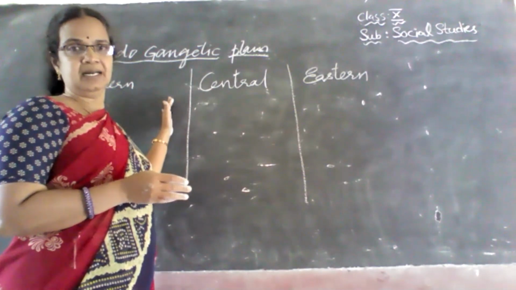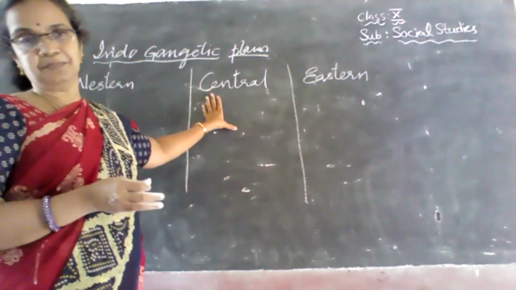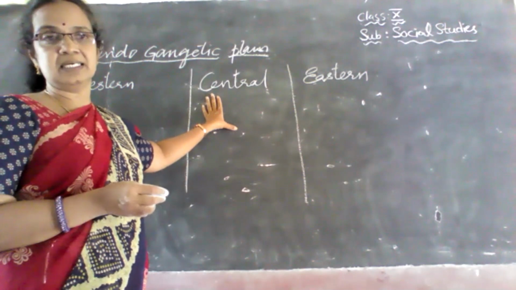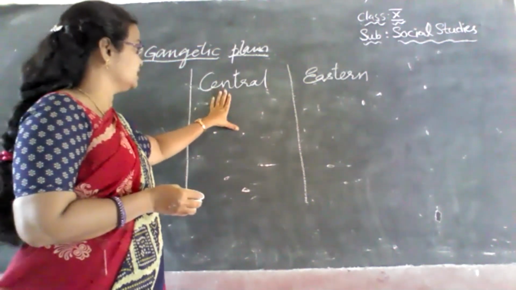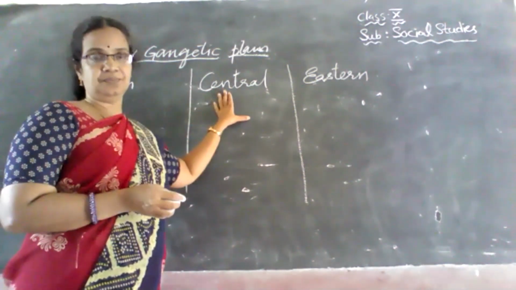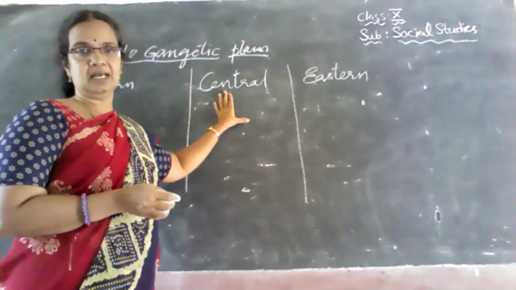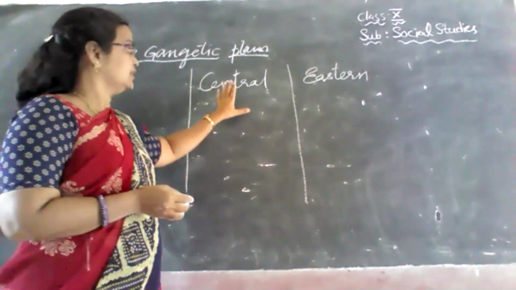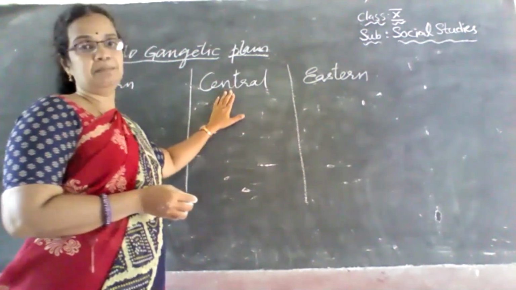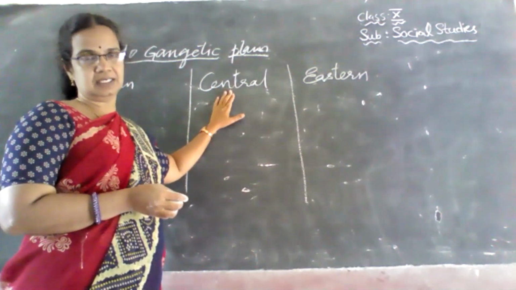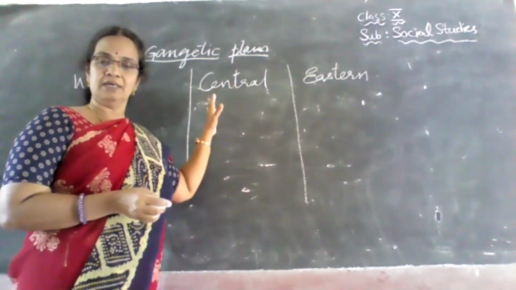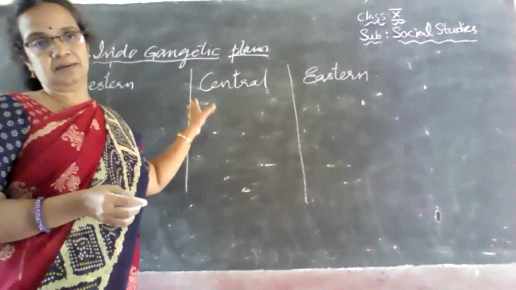Okay, children? And next, coming to the central part. This central part, we can say, is formed by the river Ganges. The river Ganges has brought the alluvial deposits, and it has formed the central part of the Gangetic plain, as we can see. And this runs between the rivers Ghaggar and Teesta.